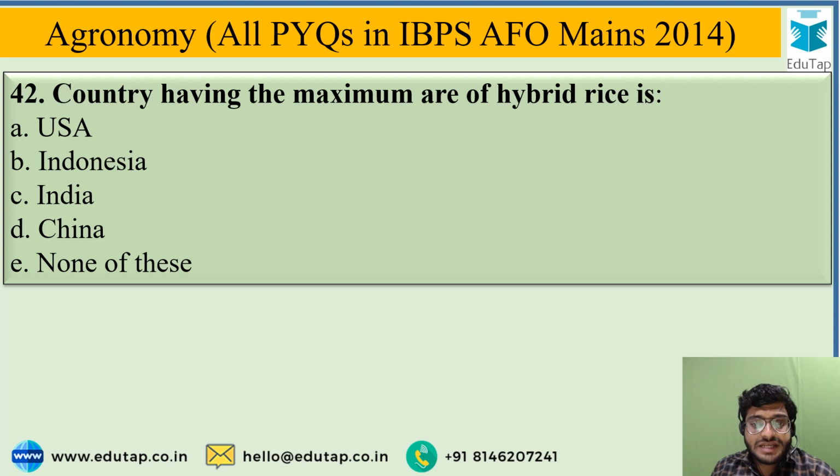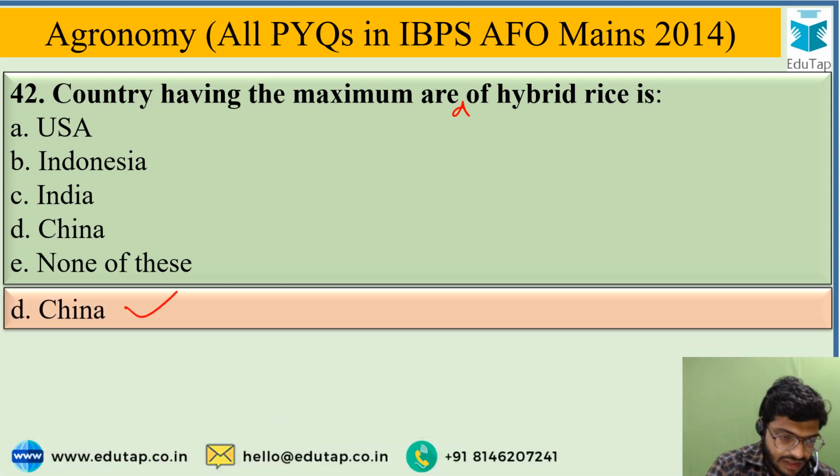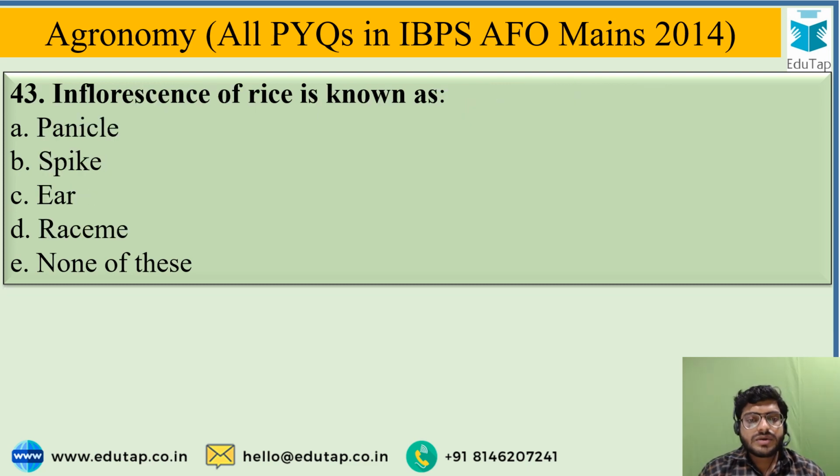Country having the maximum area of hybrid rice. And the options are USA, Indonesia, India, China, or none of these. And the correct option for this is China. China is a country having maximum area of hybrid rice cultivation. Inflorescence of rice is known as, and the options are panicle, spike, ear, raceme, or none of these.